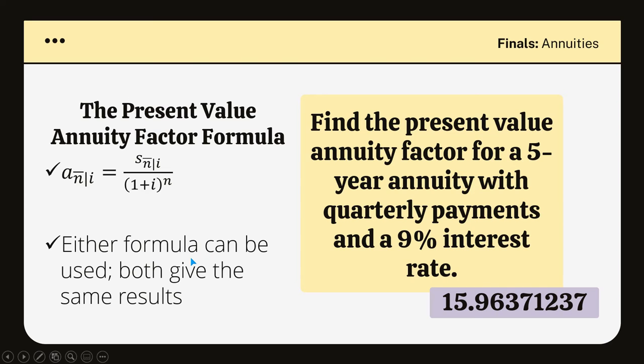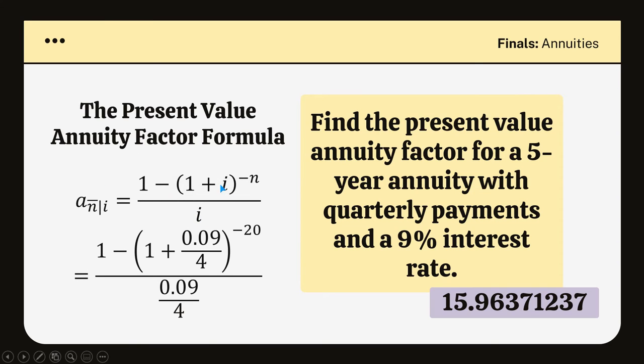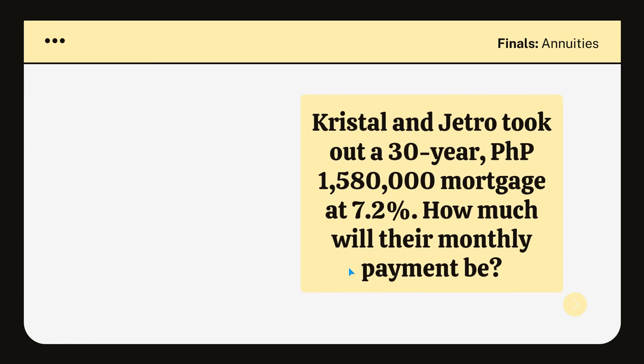Remember, either formula can be used because both give the same results. There's actually another formula, so we can use either of the two. And if we're going to stick with this one, it's simpler to use. Since it's quarterly, it becomes 0.09 divided by 4. And the exponent is 20 because your annuity plan is 5 years. So, 5 years is equivalent to 20 quarters. Okay? Therefore, your answer is 15.96371237.